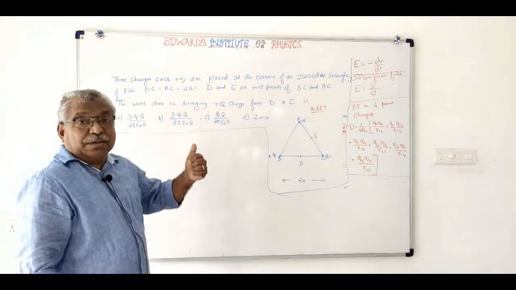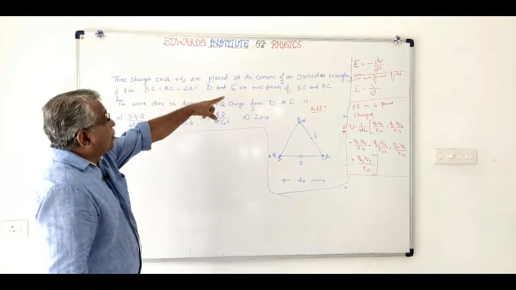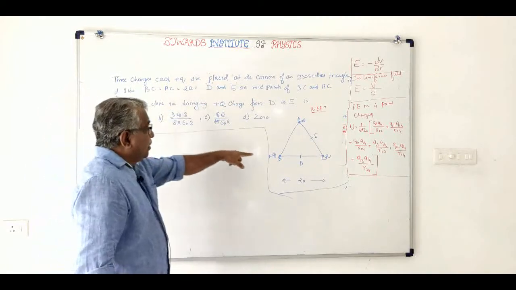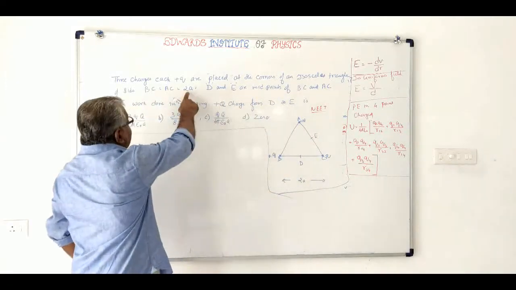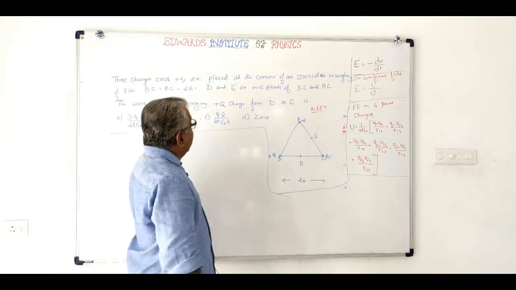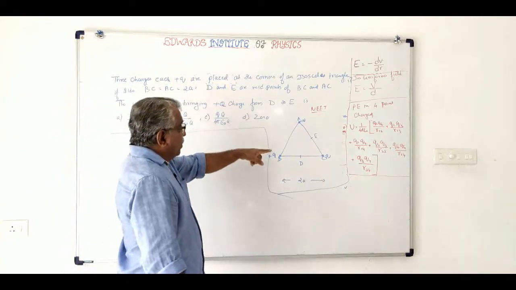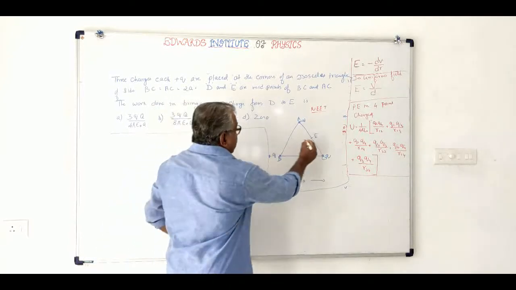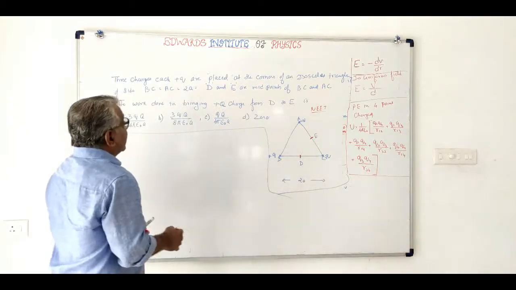Now let us come to the next question. Three charges, each plus q, are placed at the corners of an isosceles triangle. This is an isosceles triangle ABC, where BC is equal to AC, and each is equal to 2A. So this side and this side of the triangle are 2A. D and E are the midpoints of BC and AC. These two are the midpoints of these sides.